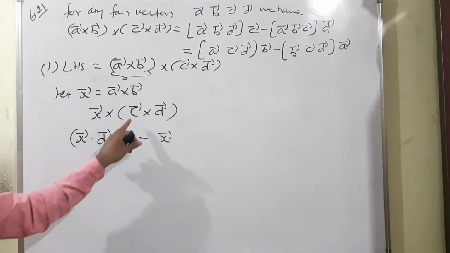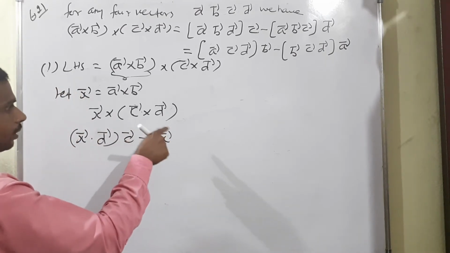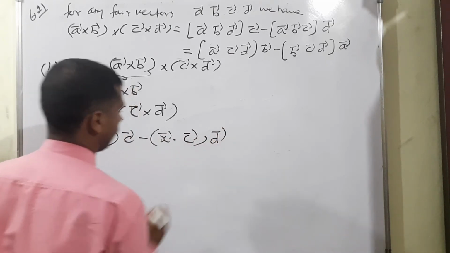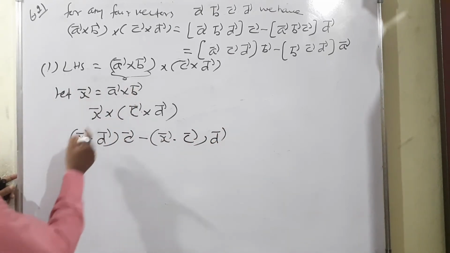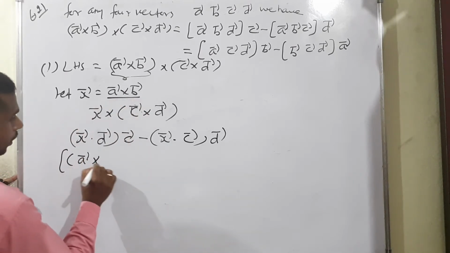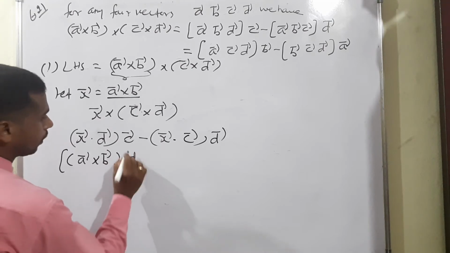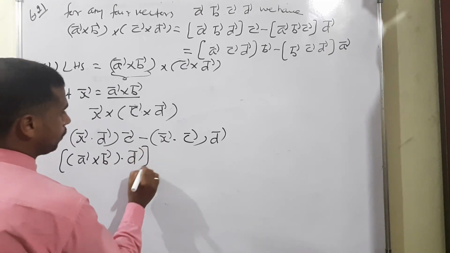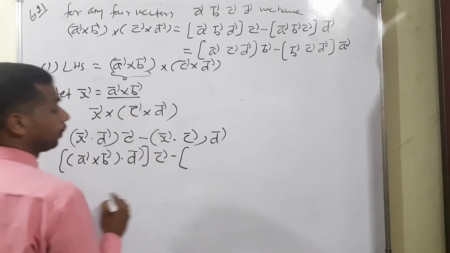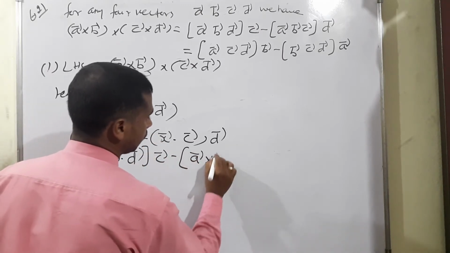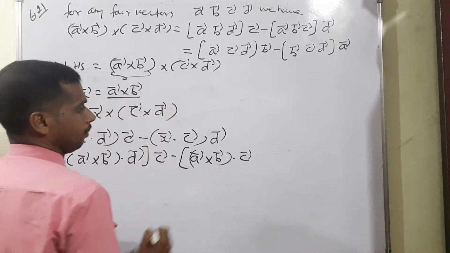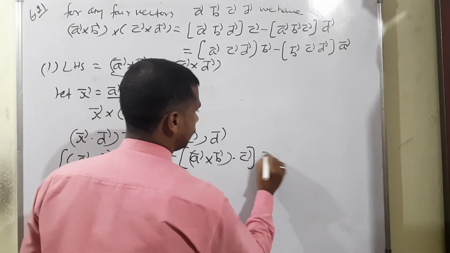Now we skip D vector, so x vector dot C vector, outside the skipped term. Now instead of x vector we can write A vector cross B vector. Therefore A vector cross B vector dot D vector into C vector. Then minus, again instead of x vector we apply A vector cross B vector. So A vector cross B vector dot C vector, then into D vector.